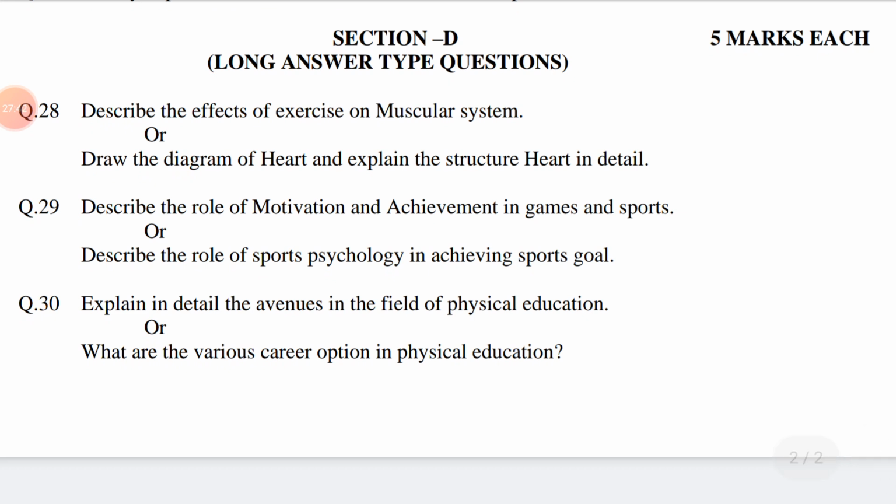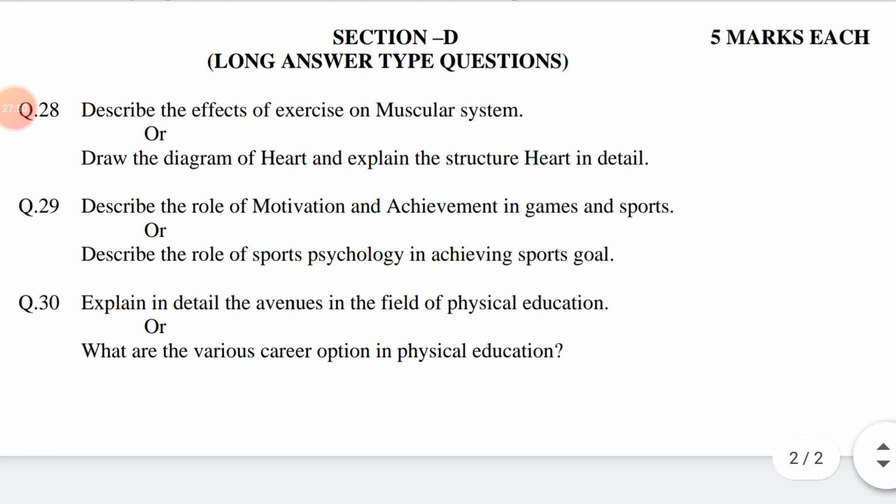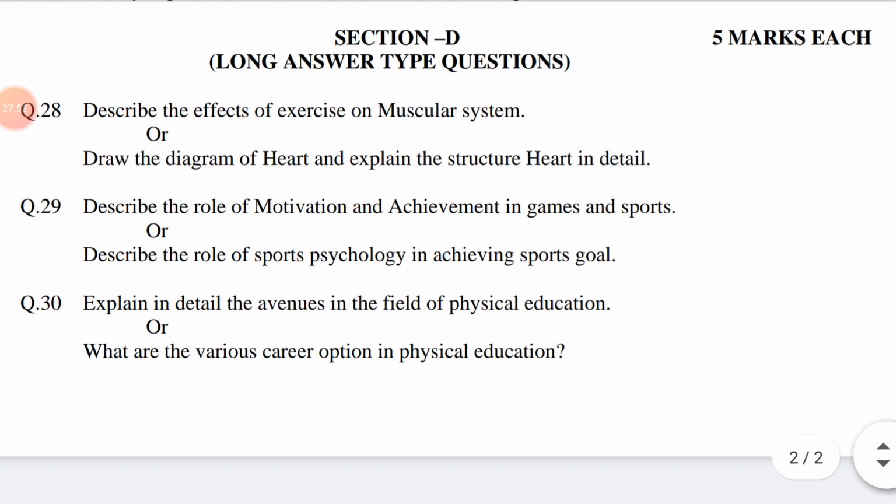Section D. 5 marks each. Long answer type questions. Question number 28. Describe the effects of exercises on muscular system. Describe means to say something that happens. Effects, a change that is caused by something. Exercise, that keeps you healthy and strong.